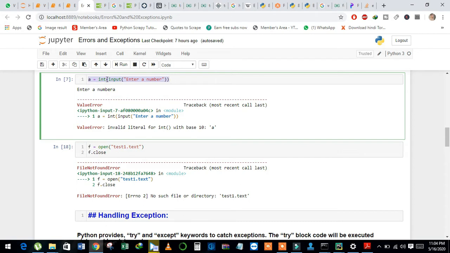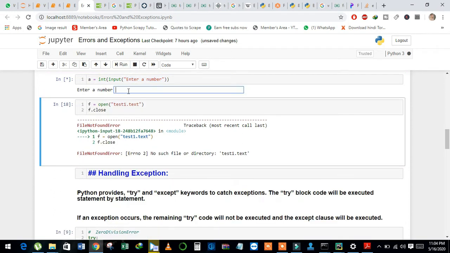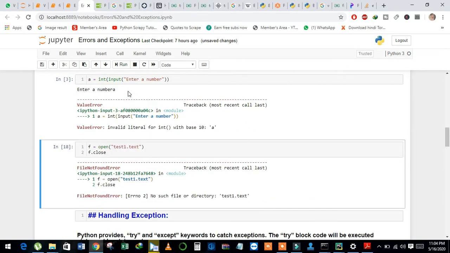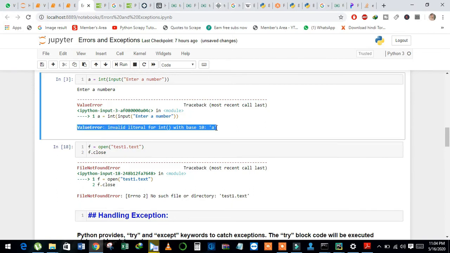The fourth exception is value error exception. See here, in this example I just use the input method, and I want to take a number from the user, and then I converted it into int. Let me run this. I just entered a, and see here, because a is not an int value, that's why we will face value error exception.